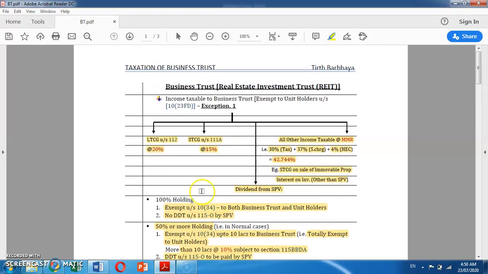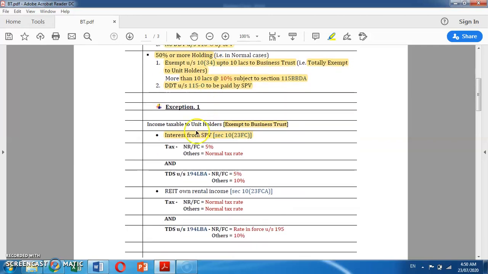Please note that all other income is exempt to unit holders under section 10(23FD), with an exception. For example, interest from SPV under section 10(23FC) is wholly taxable to unit holders, but it is exempt to business trust. It is taxable at the rate of 5% to non-resident or foreign company unit holders and at normal tax rate to other unit holders.